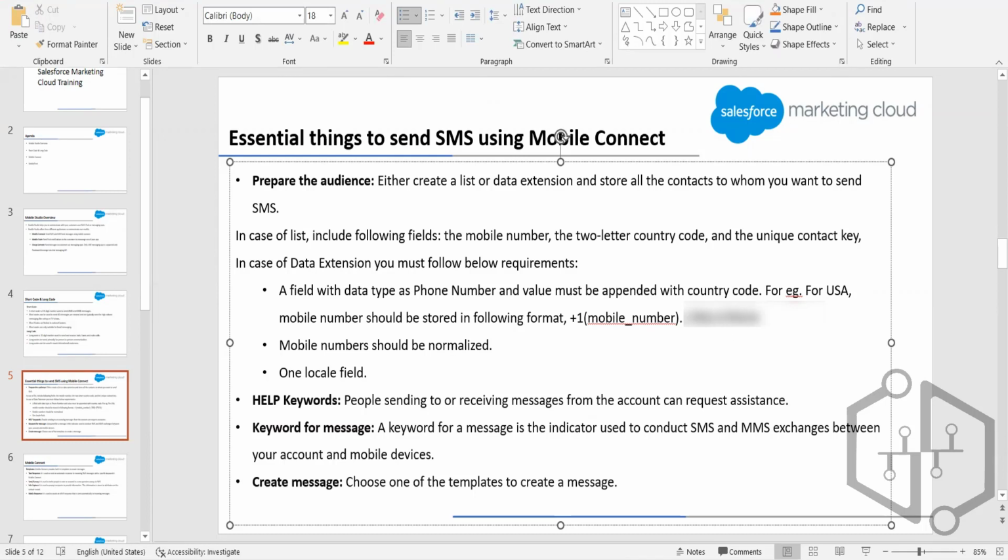So it is not normalized. Normalization means that we have to remove all the special characters from the mobile number, and then add the country code. So let's say 91, or if it is USA, then 1. It is +1, but we won't be using the plus symbol.